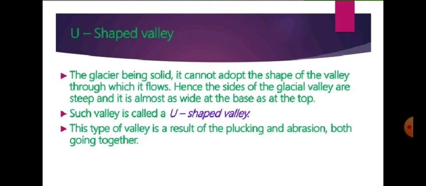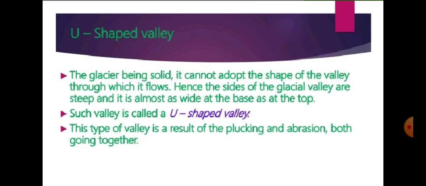Now the next thing formed in the glacier area or higher altitude is the U-shaped valley. Why is the U-shaped valley formed? It is because when glaciers flow, they do not change their shape, and when these glaciers start eroding, they erode not only the mountain but also the bed of the mountain.